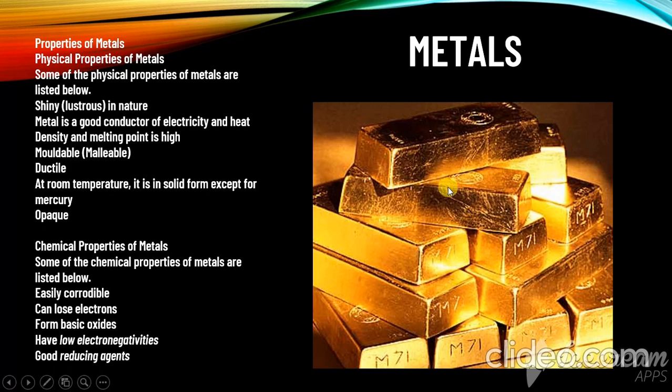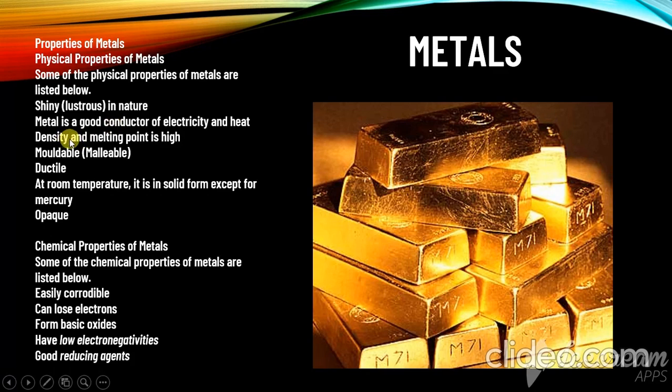You can see that this is gold, and if you keep it in the sunlight, it shines very brightly. So this is called lustrous in nature, and it is a good conductor of electricity and heat. If you put this gold near a switch, it will conduct electricity. Heat will be caught by the fire, and electricity will be caught by the switch or any electrical appliance. It can catch fire and heat and electricity easily, which may cause you damage.